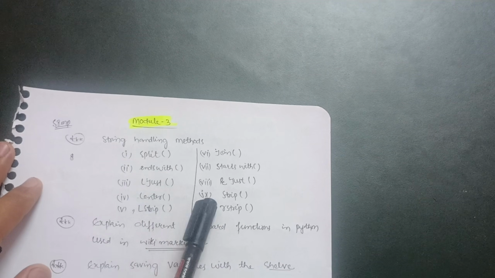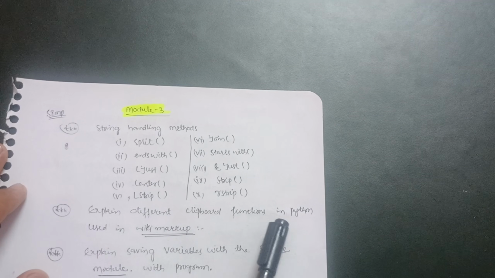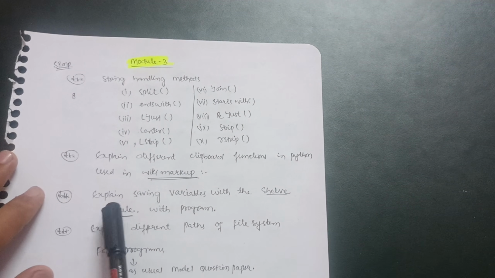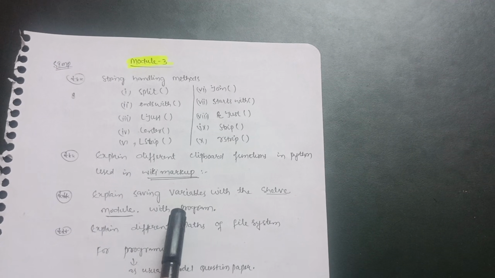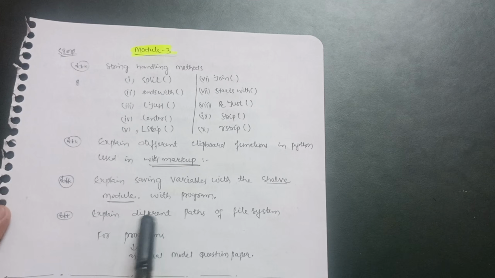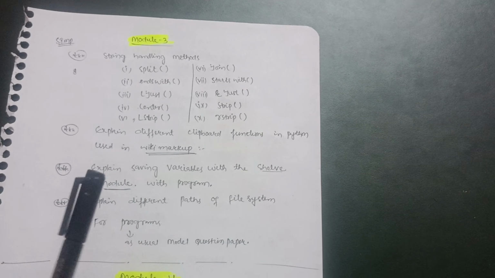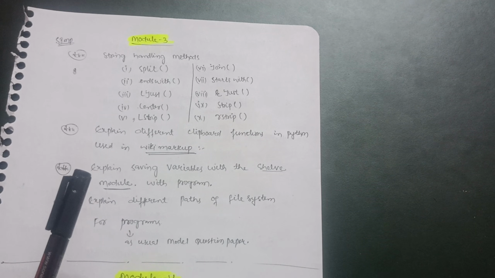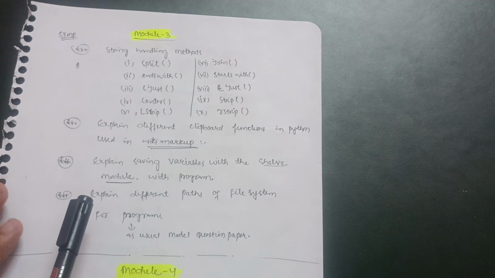You can cover any 5 among them, right? Then explain different clipboard functions in Python. Use it in wiki markup. Most important one: explain saving variables with the shelve module with the program. And next important is explain different paths of the file system for programs. Then for the programmatic part, you have to cover your module question paper. There will be some programs, you just try those particular programs in this module.